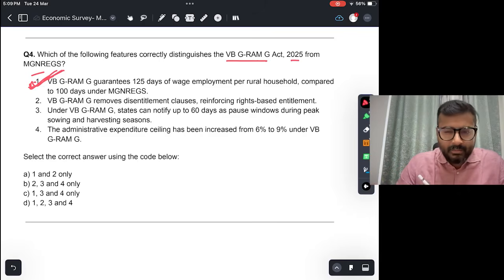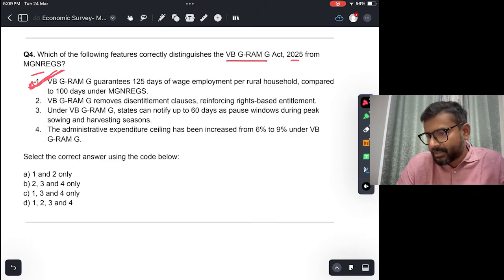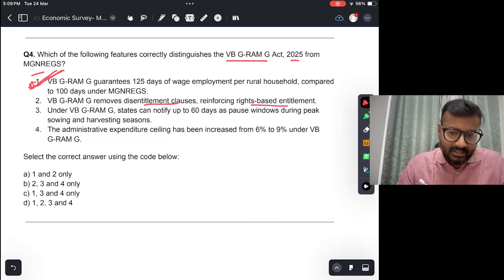Because one of the probable questions, I think, for the prelims examination, because this is a big change that has been brought in Manrega, which is one of the most flagship schemes of the government. Okay, most important. Second, VB Ramji removes disentitlement clauses, reinforcing right-based entitlement. So this is also true.